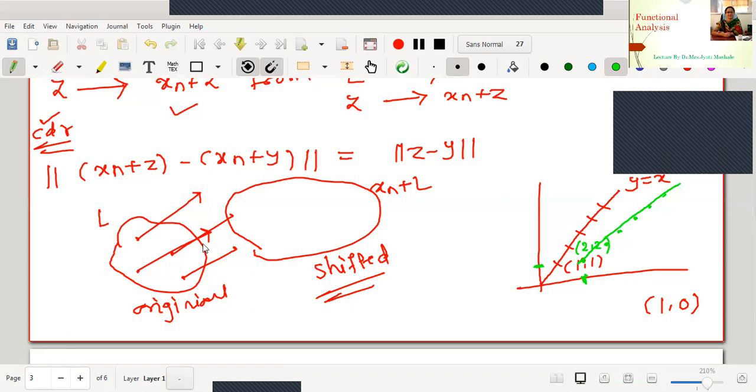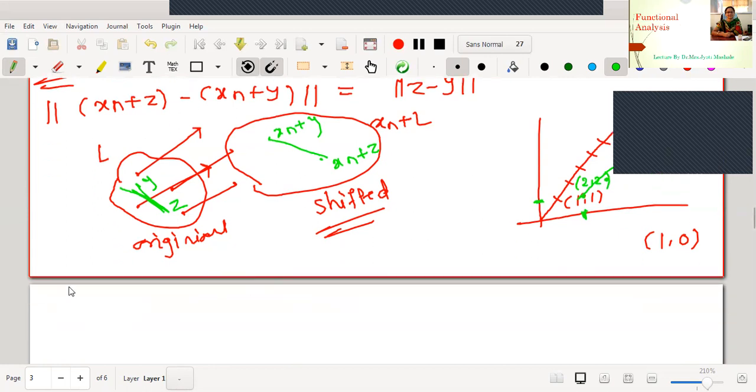The same concept I am telling you here. Every vector in L is just shifted by a fixed vector x_n, and this will be the new position. Therefore, for any distance between any two vectors y and z, the corresponding images will be x_n plus y and x_n plus z. No doubt there will be the same distance between these two vectors. Therefore, this is an isometry. Now, since L is closed, what can I say about x_n plus L? x_n plus L is also closed, because it is just a shift. Therefore, x_n plus L is a closed set.